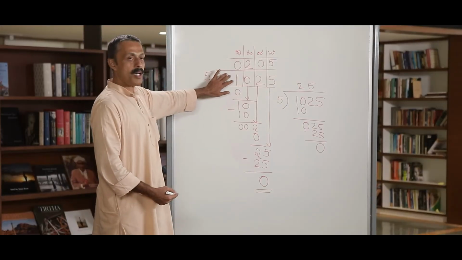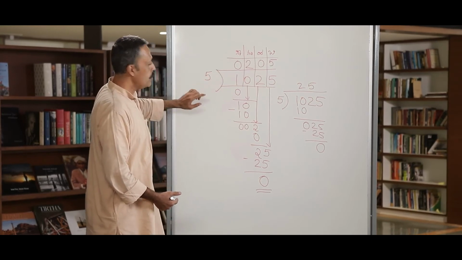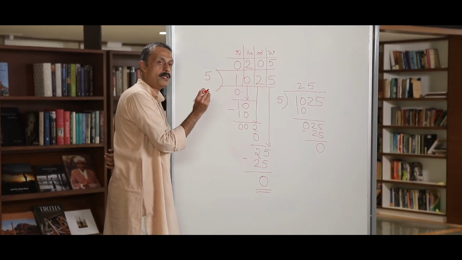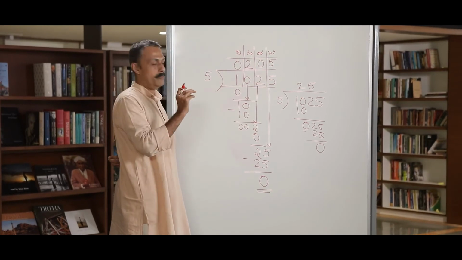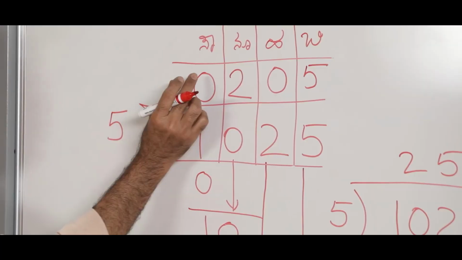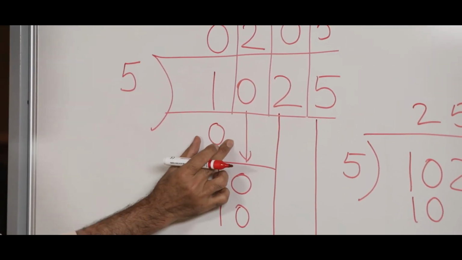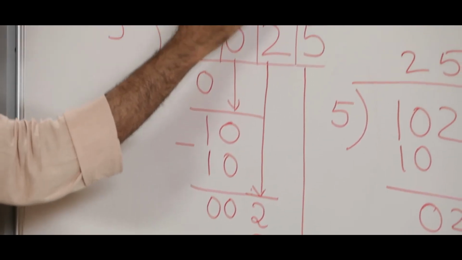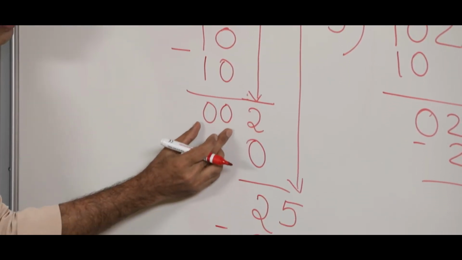In this problem, 1025 rupees were to be shared among 5 people. We need to observe something here. At every point, what question do we ask and what is the answer? Look here. How much do I have? How much did I distribute? How much did each get? What is left with me? How much do I have? How much did each get? How much did I spend? What is left with me?